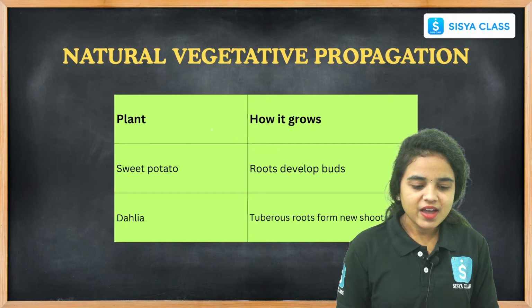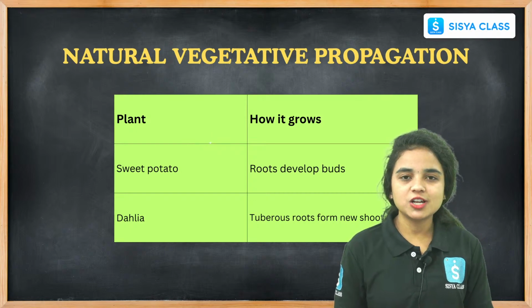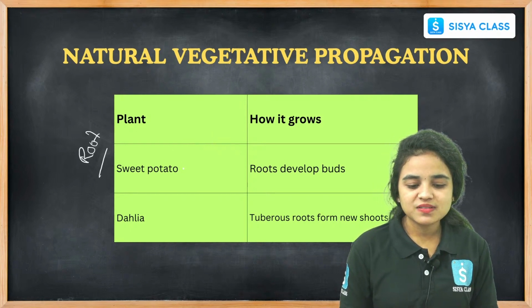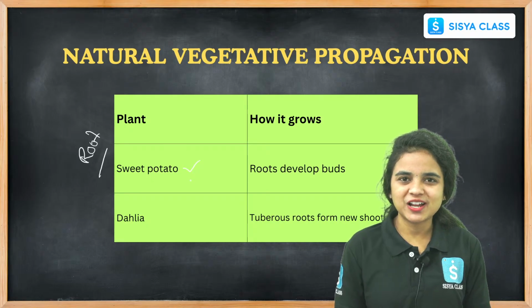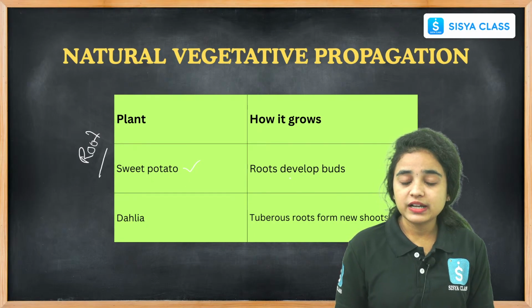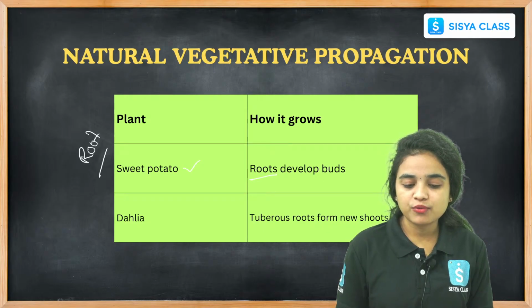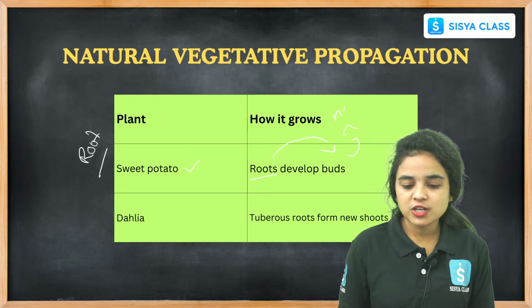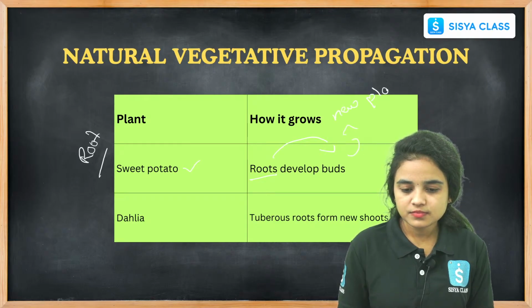For vegetative propagation by the roots, the plant is sweet potato. We all like to eat sweet potatoes, right? It develops buds with the help of roots. Roots will develop buds and it will again grow into a new plant, right students?